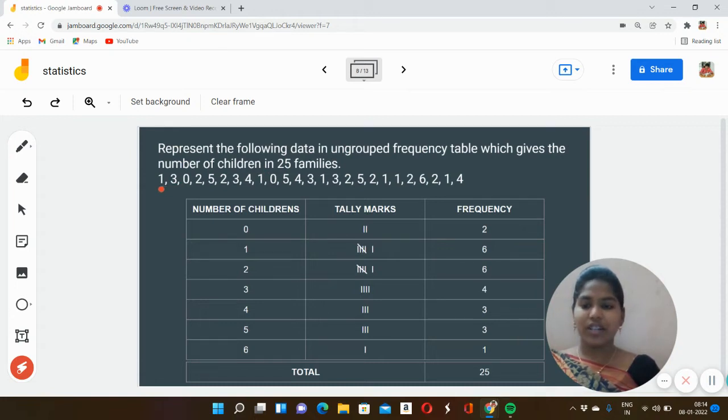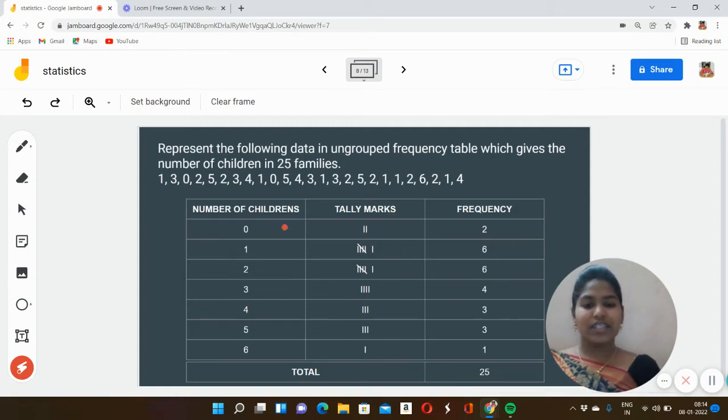For example, in the first family we have one child, in the second family three children, in the third family zero, and it goes on like that. So we have taken a table with number of children in ascending order from 0 to 6.